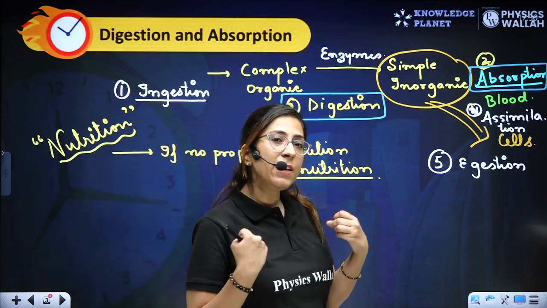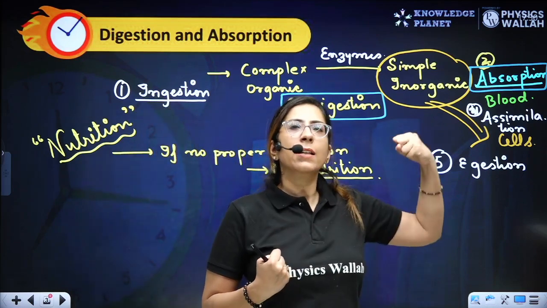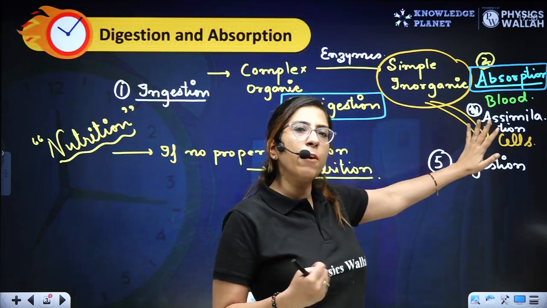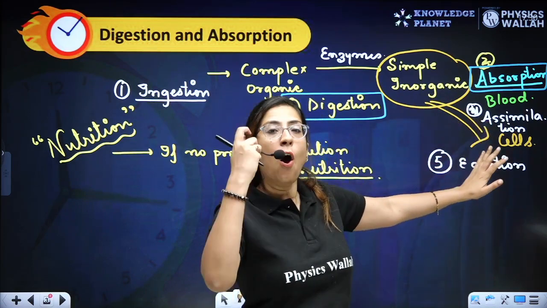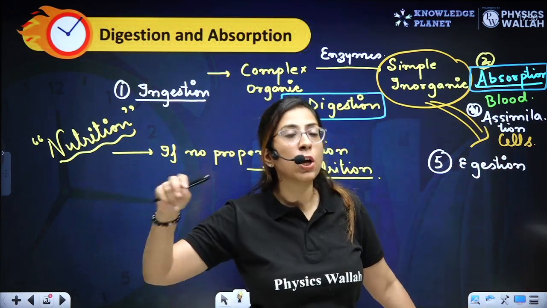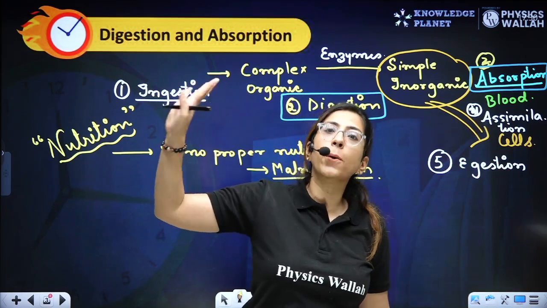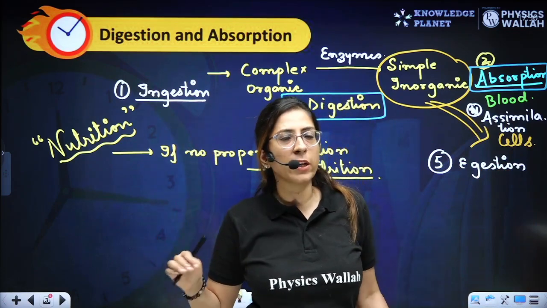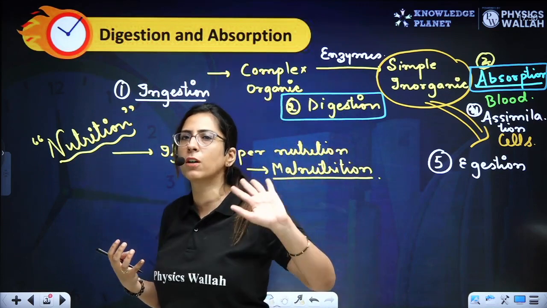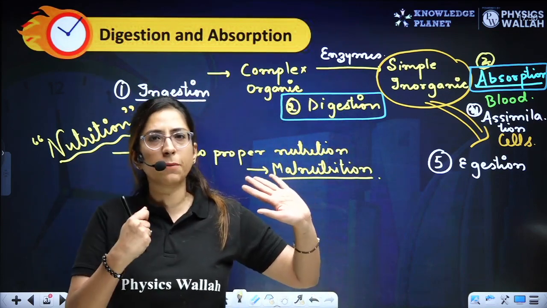With this, we can get this idea that ultimately the whole process of digestion is important. First case, not taking enough food, or second, if proper digestion is not occurring inside our body, it will lead to malnutrition. So both of these should occur properly. We should eat proper food.